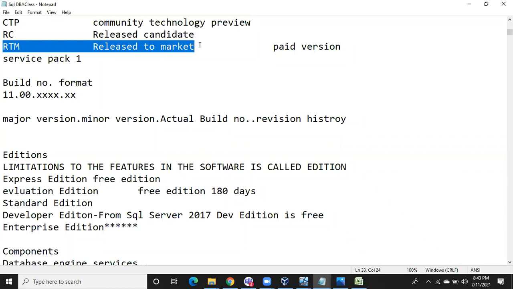Simply, it's also a first software. Imagine SQL Server 2022. The first paid version of the software is called the RTM copy. You have to pay the money to Microsoft, then finally you can install it on a production environment.